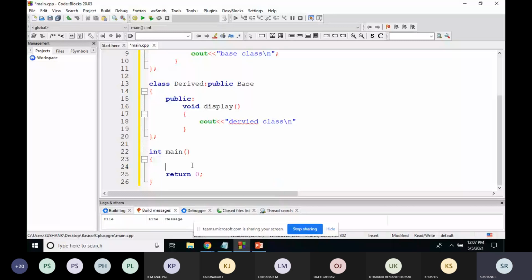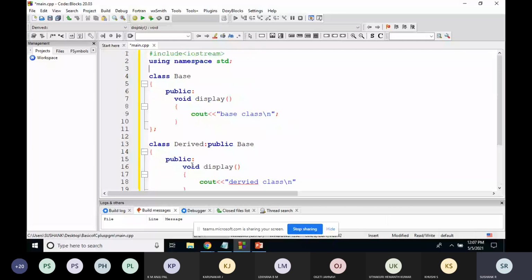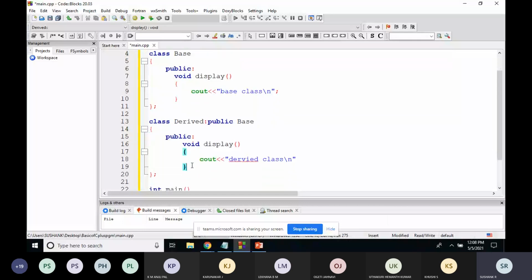There is a class called base class containing one function called display, and there is one more class called derived class that also contains a function called display. And this derived class is using the features of the base class because there is an inheritance relationship.